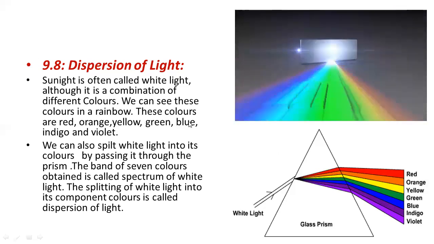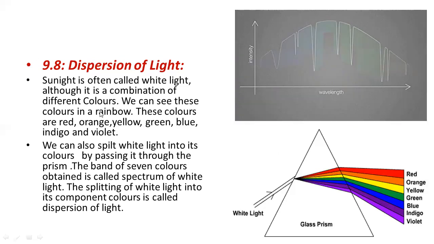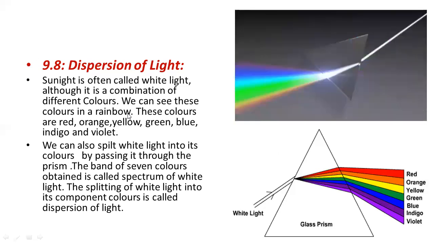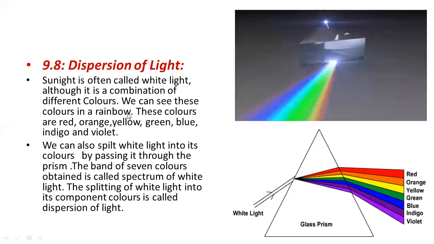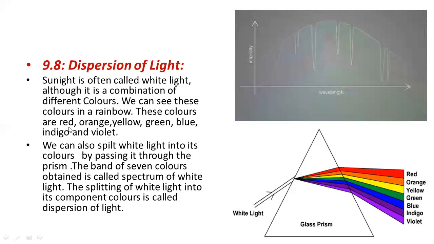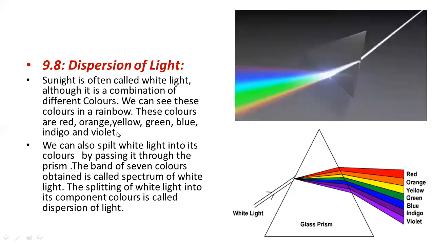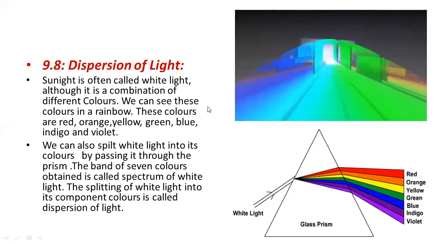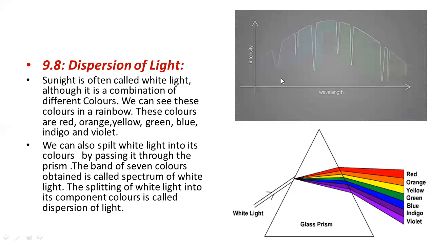It means that we can see these colors in a rainbow after rainfall, on a sunny day. What happens? You can see the rainbow. These colors are red, orange, yellow, green, blue, indigo, and violet. So you can see in this image also the splitting of white light.